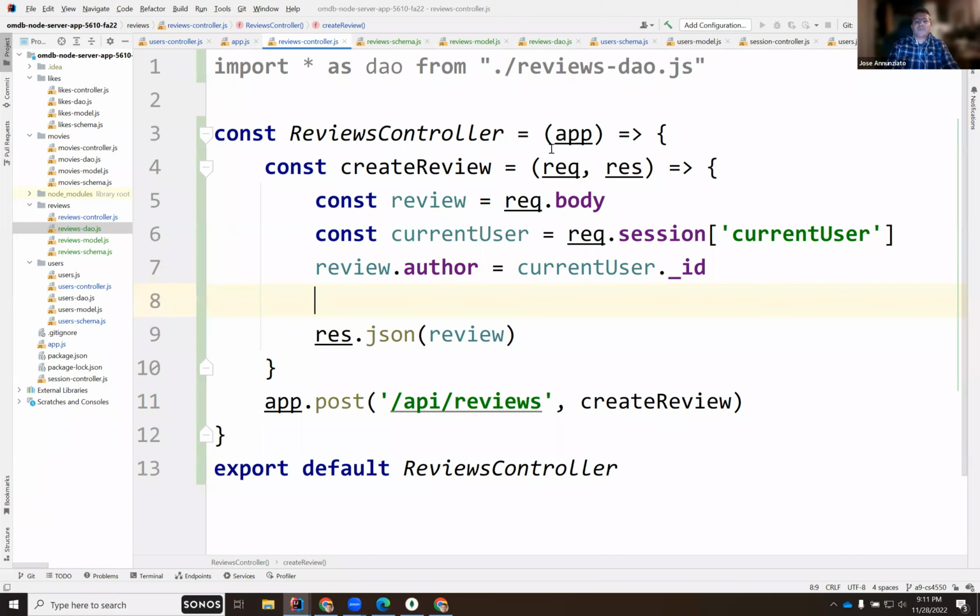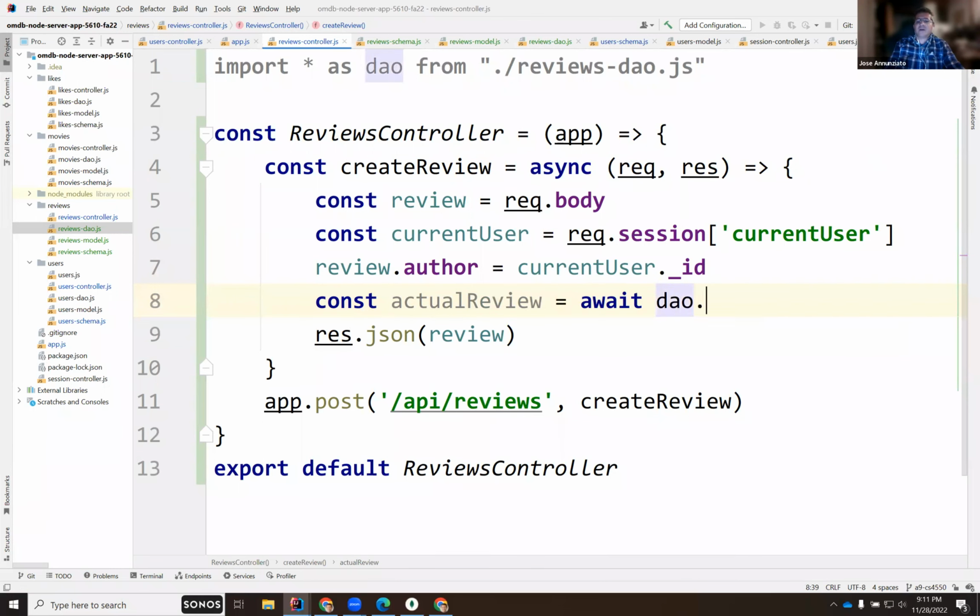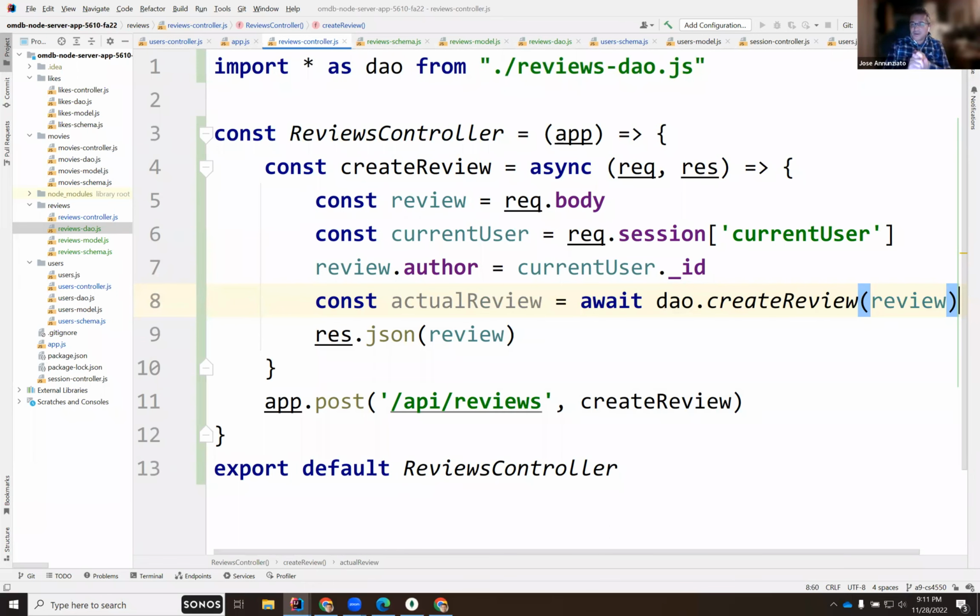Once we have this, we can create it. We're doing an async here, and so we'll have the actual review. This is the review that was stored in the database. We're going to do an await, a DAO dot create, the review in the database. Here's the review object that now contains the author, the ID, and the review content that's in there. And so we're going to respond with the review that we just stored in the database. Okay.